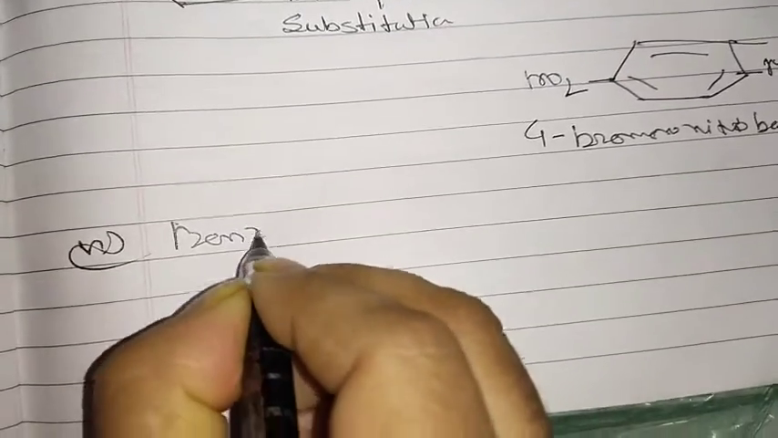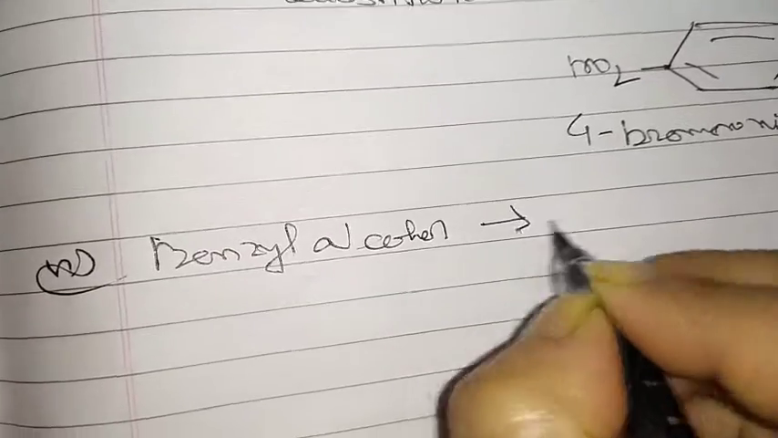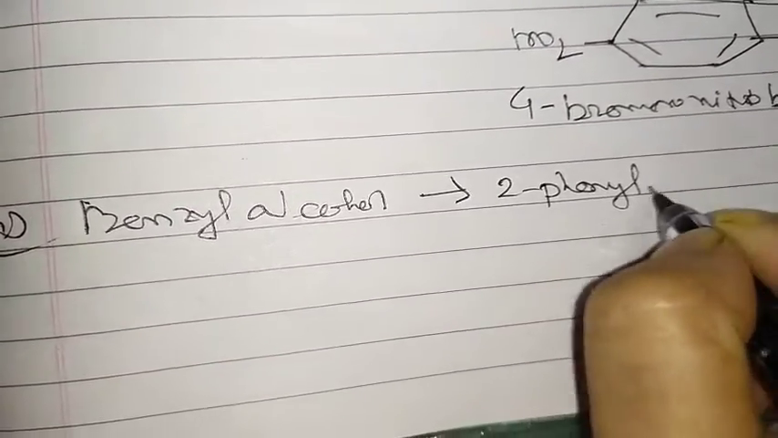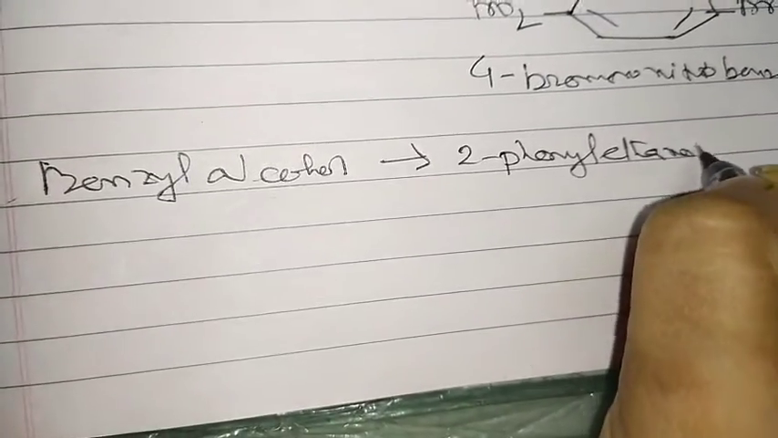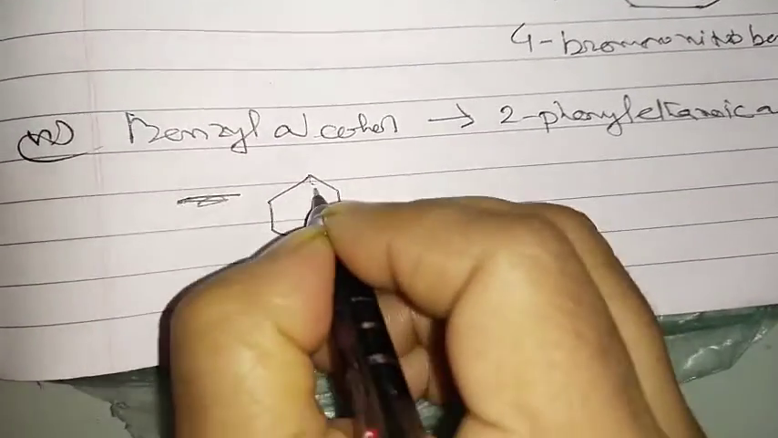What is the sixth one coming here? The sixth one is benzyl alcohol. Why is it not coming properly? It is over. Benzyl alcohol to 2-phenylethanoic acid. So first I am drawing this one, benzyl alcohol.